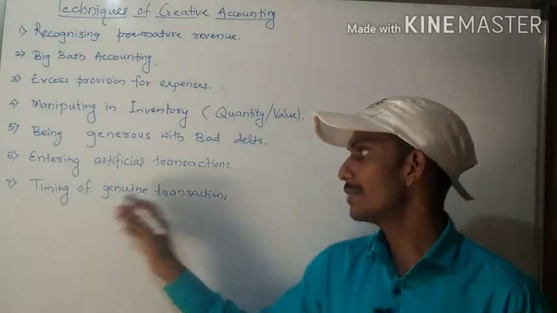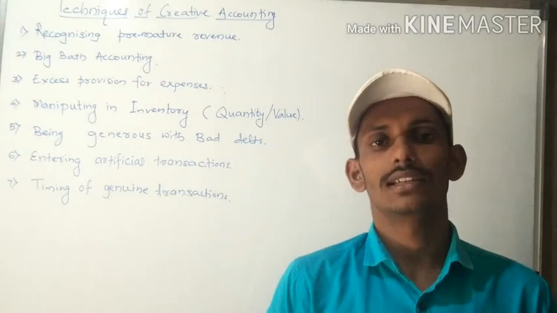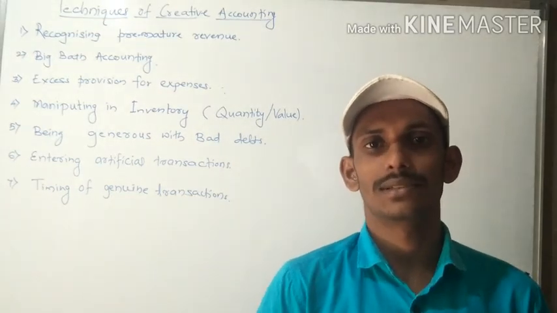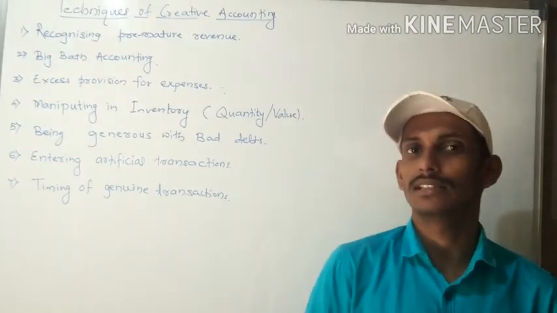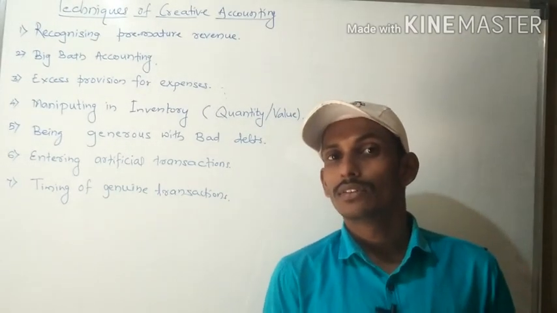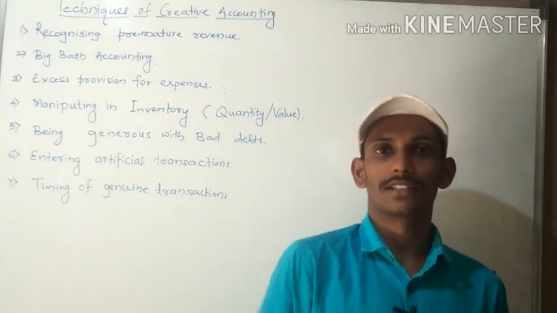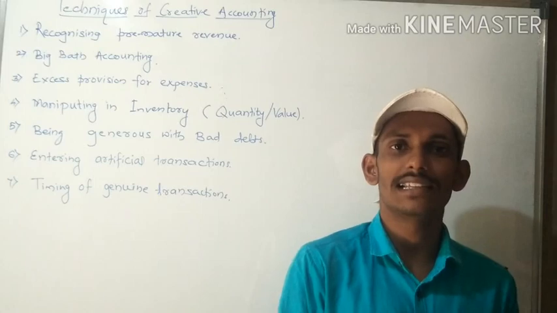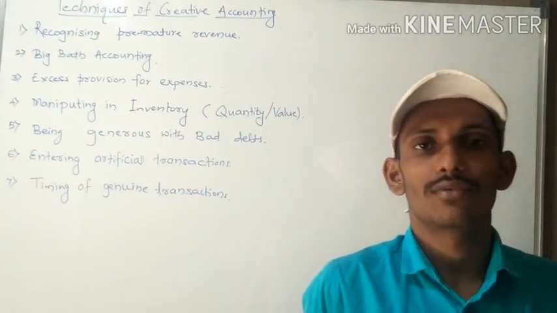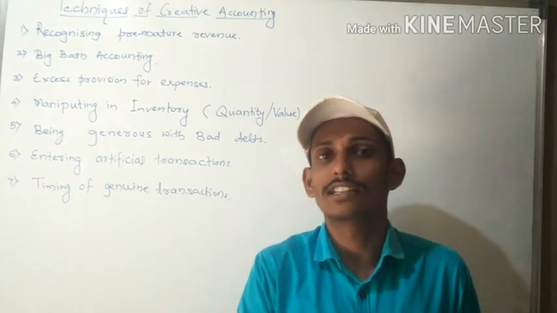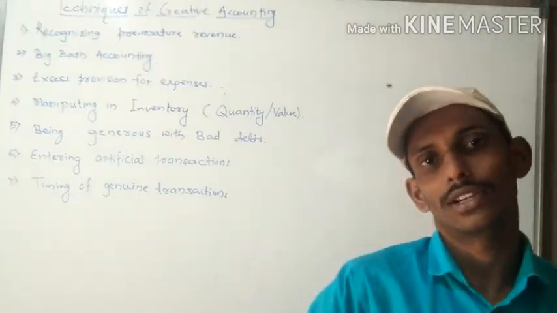And lastly, timing of genuine transactions. Say for example, we incurred the expenses in this year, but we want to show huge profit in this year. Then what we will do is show the timing of that transaction differently. The expenses incurred in this year will be shown in the next year. With this, the expenses of the current year will be shown in the next year, so there is a possibility to increase the profit in the current year.